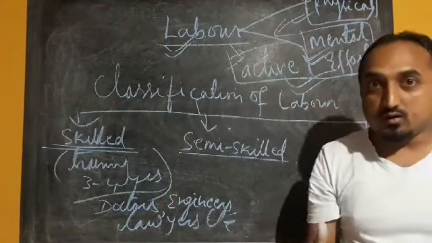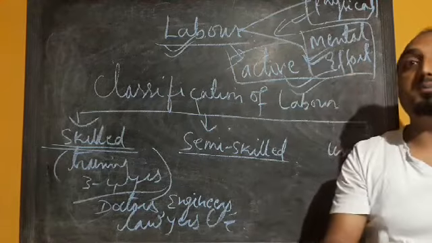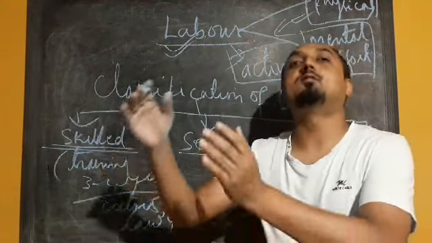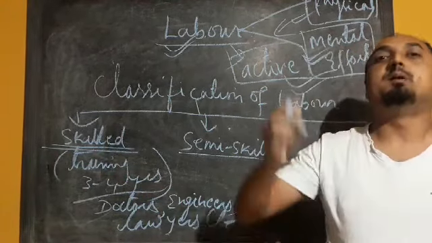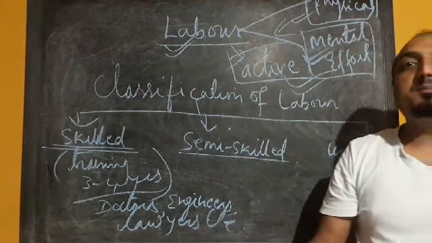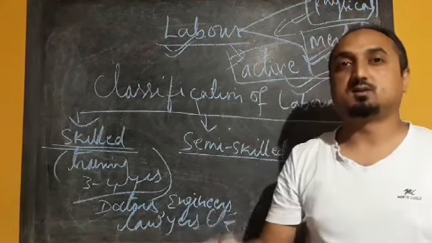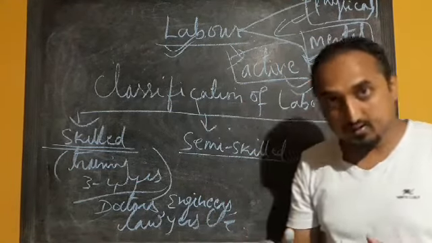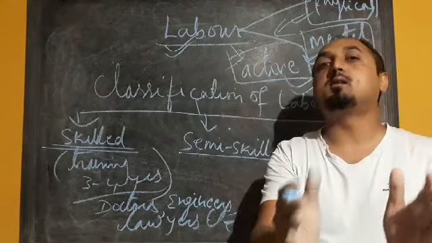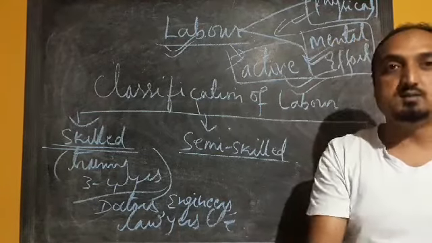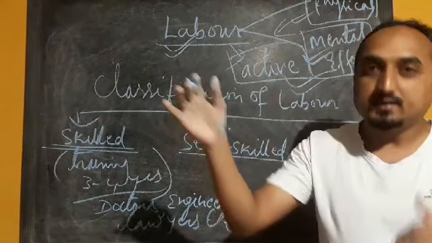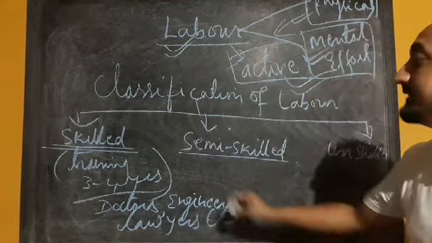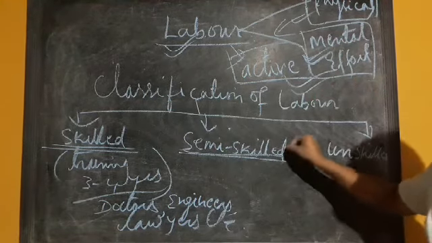The workers who have gone for training for a very short period of time, maybe 1 month, 2 months, maximum 6 months, not more than that. Any worker trained only for a very short period, less than 6 months, is categorized under semi-skilled labor.